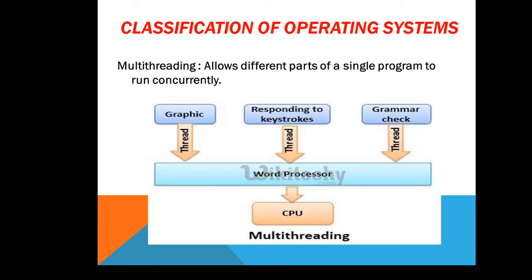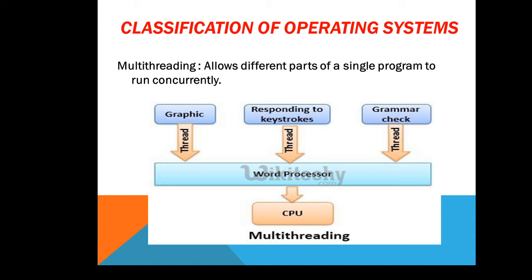Then the last type is known as multithreading. It allows different parts of a single program to run concurrently. For multithreading, we can take a popular example, which is a word processor. While developing a document, if there is a graphic facility, you can add a graphic into that word processor.